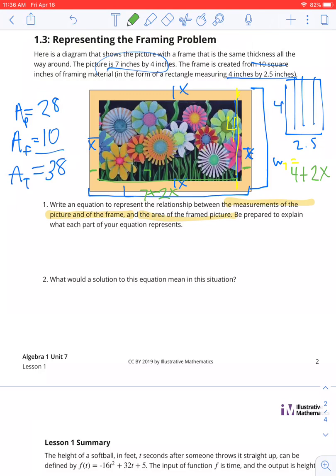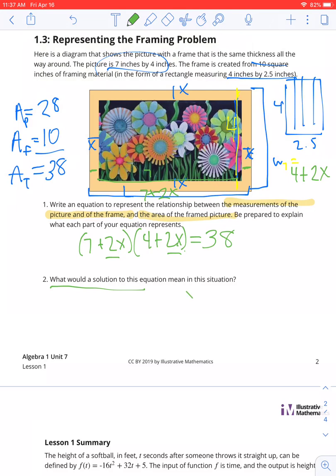Total width is 4 plus x plus x, which is 4 plus 2x. The length is a 7 for the picture, but then it's got x over here and x over here. So the total length is 7 plus 2x. My area is length times width. So if I have length times width, we know the total area is 38.